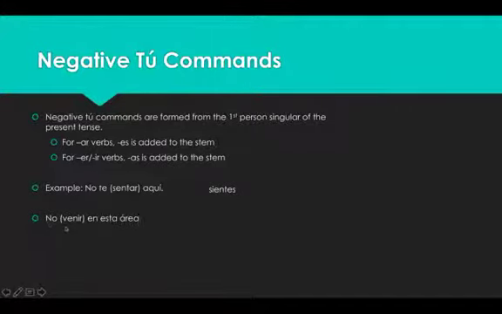And this next one, no vengas en esta área, so do not come in this area. That undergoes vengo, which is the first person singular, and then of course it's an IR verb, so it becomes AS. Some practice sentences now with affirmative and negative, and kind of doing them both at the same time.